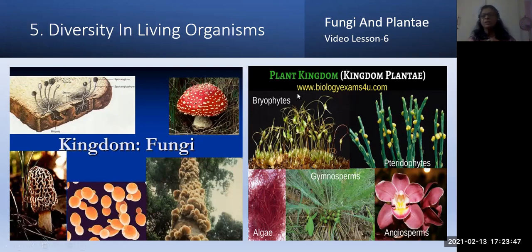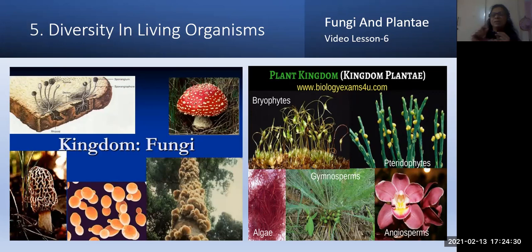The next one is the plant kingdom. The plant kingdom consists of all types of plants, but plants started their life from very primitive plants, called thallophytes. It's just like a thallus. And the next ones are bryophyta, pteridophyta, then gymnosperms, angiosperms. Algae are thallophyta. Only a thallus-like structure is present. There is no leaf, no root, no stem. There is no differentiation of plant parts. That's why it is called thallophytes.